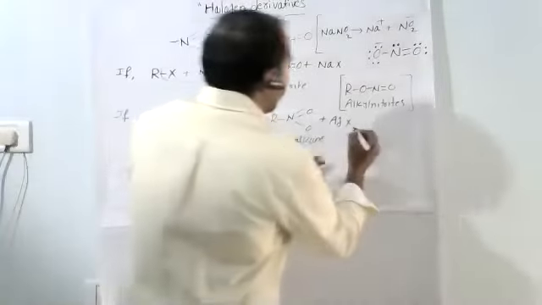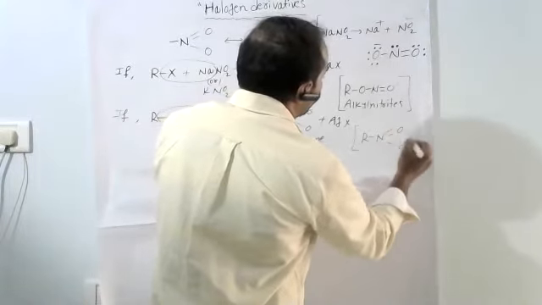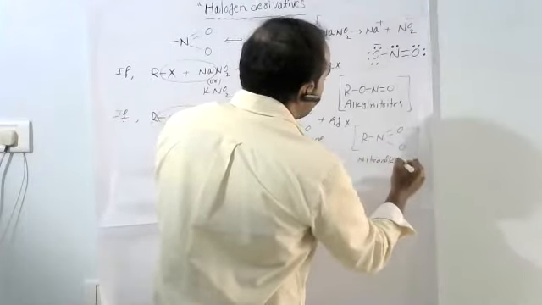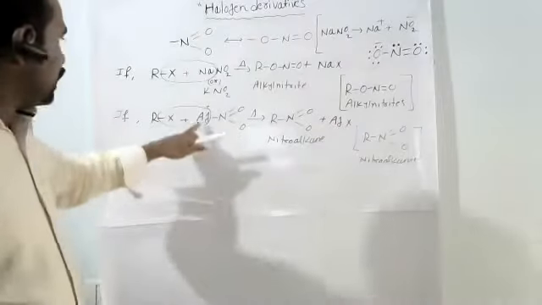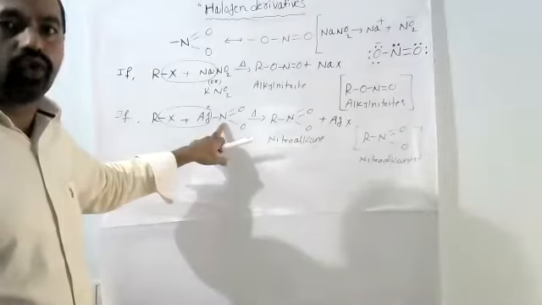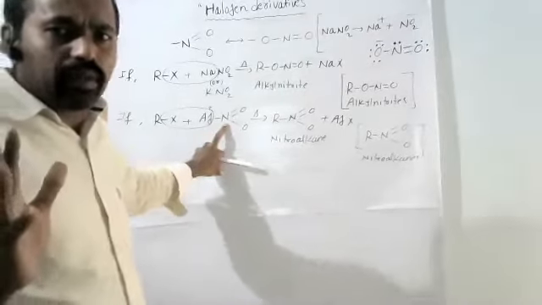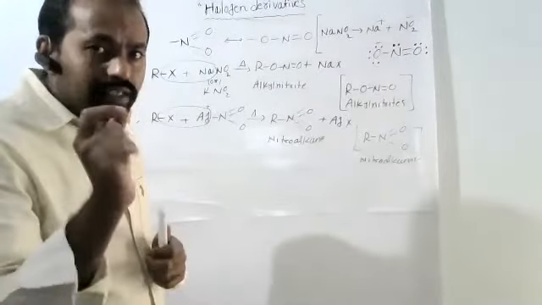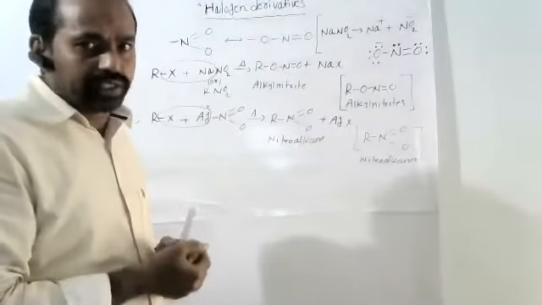If anywhere the alkyl group is bonded with the nitro group through nitrogen, the type of compounds are called nitroalkanes. In this case, out of nitrogen and oxygen, the better donor is nitrogen. Why? Because both have the capability, but oxygen is more electronegative than nitrogen.